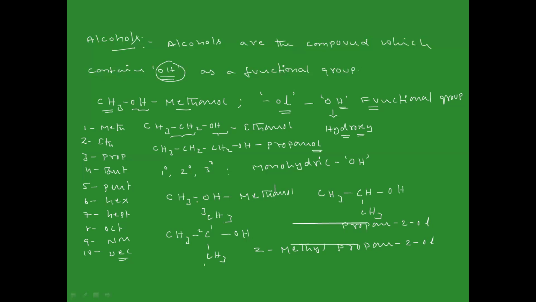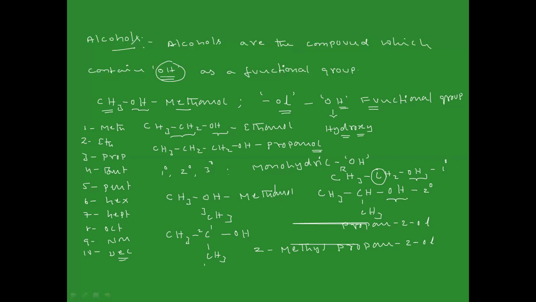See, for example, this is an example of secondary alcohol. Then what is primary? For example, if you have a compound like CH3CH2OH, this is a primary alcohol.